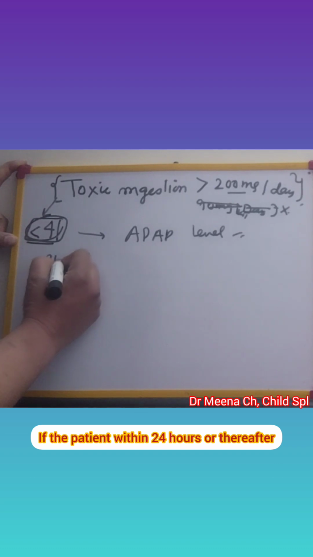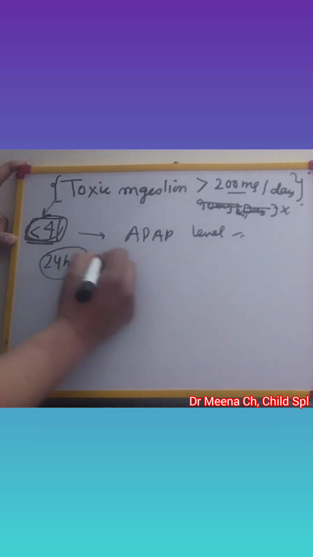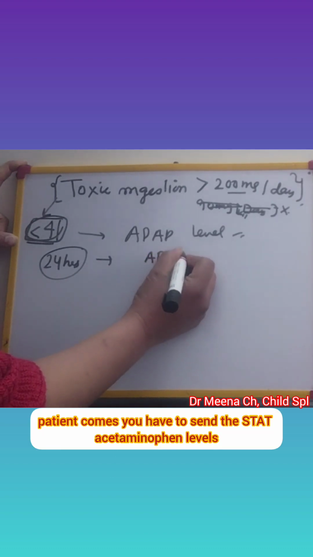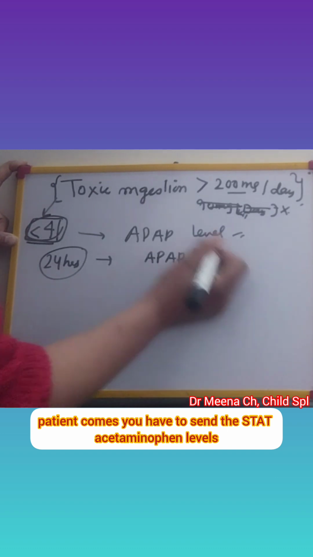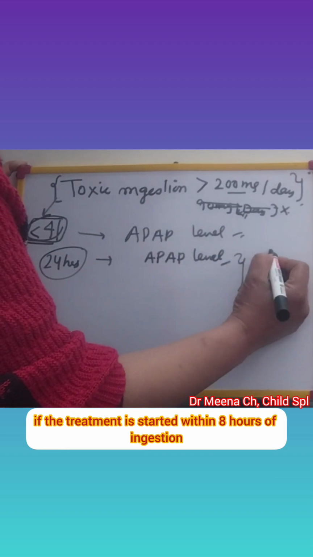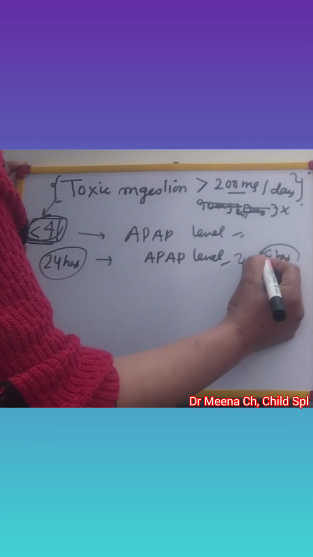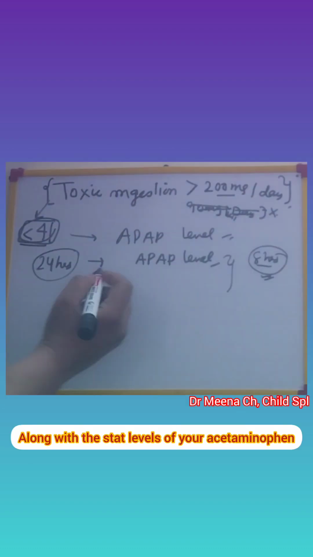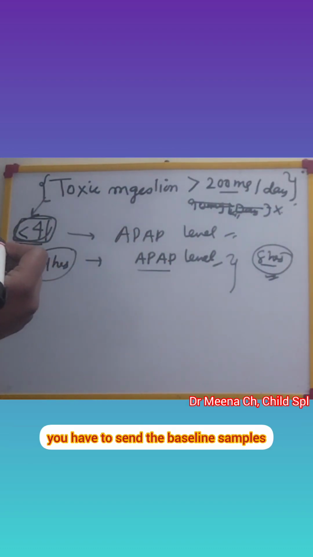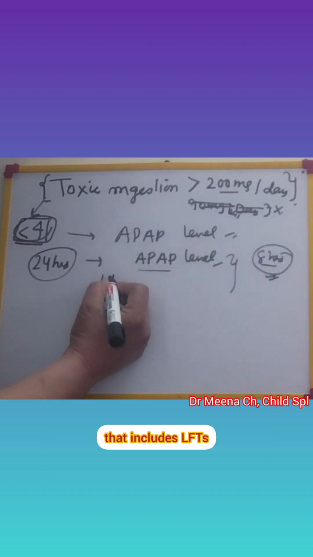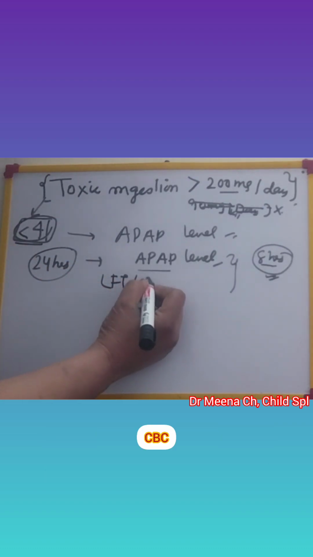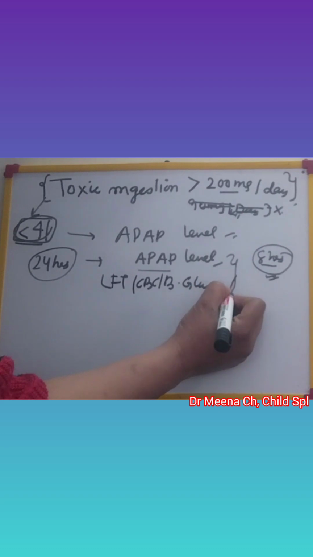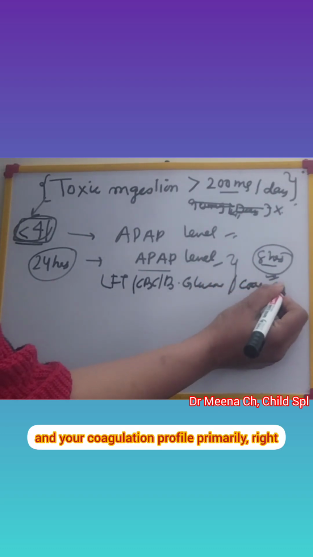If the patient reports within 24 hours or thereafter, you have to send the stat acetaminophen levels as soon as the patient comes. The prognosis is better if the treatment is started within 8 hours of ingestion, right? Better prognosis if treatment started within 8 hours of ingestion. Along with the stat levels of your acetaminophen, you have to send the baseline samples that include LFTs, CBC, blood glucose, and your coagulation profile primarily, right?